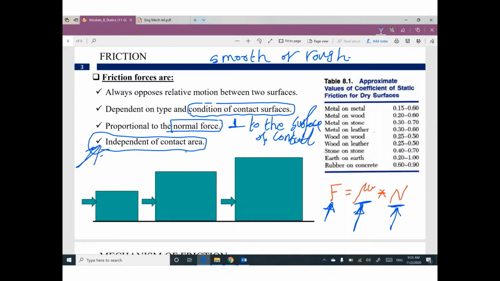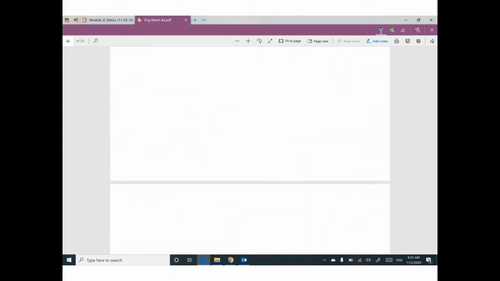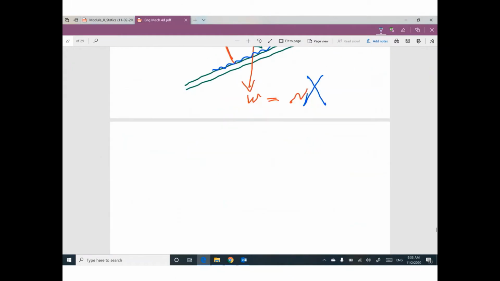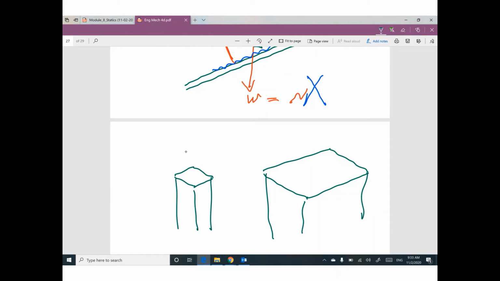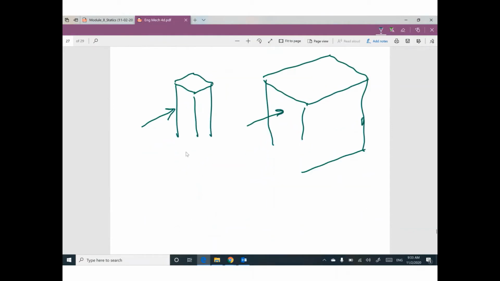This line is very important. Friction force is independent of contact area. Guys, I don't care if you are pushing a box with this area or another box with this area of contact. If you push this one or push this one, can you watch, please?